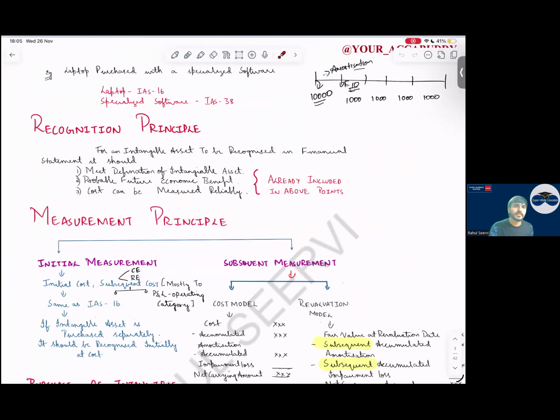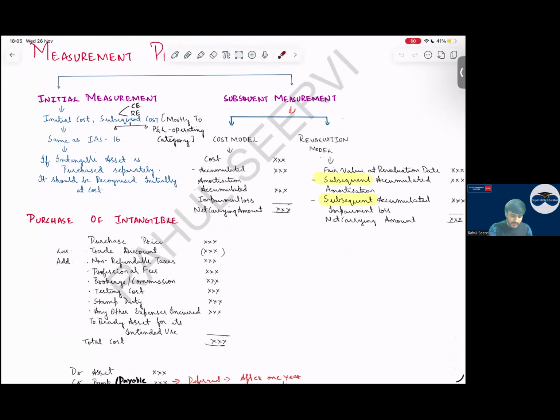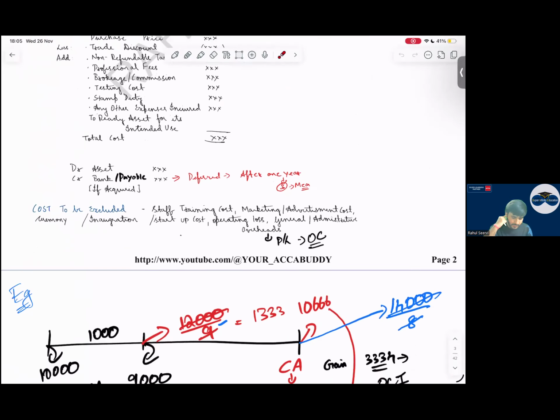So principles of recognition we have discussed, when the definition is being met: probable future economic benefit, cost can be measured reliably. Simple. So measurement principle, initial measurement. Initial measurement is the same as your IAS 16. Initial cost, subsequent cost, capital expenditure, revenue expenditure, we have to see it. Subsequent: cost model, revaluation model, same as per your IAS 16. But here some points are different which we have to understand for theory purpose. Then the same thing which we have seen.